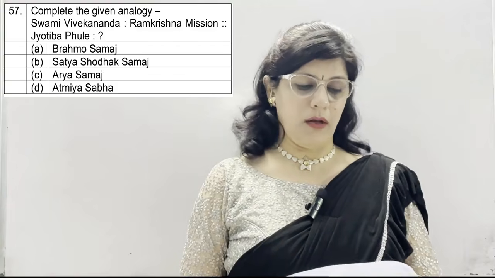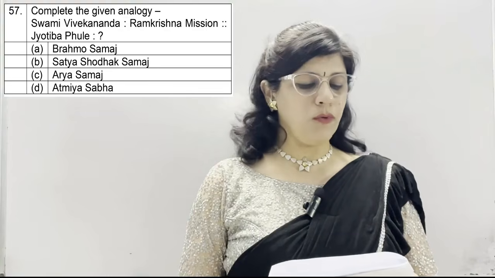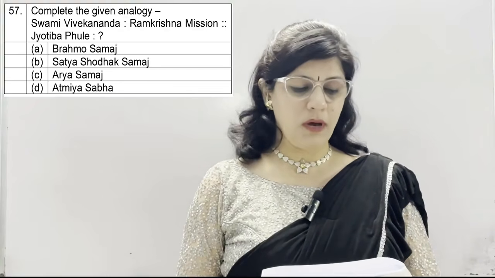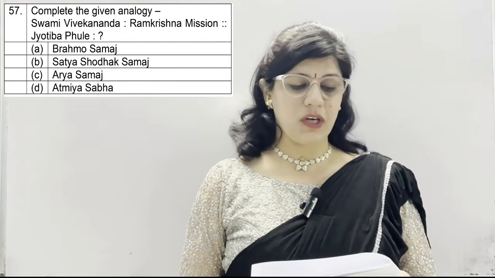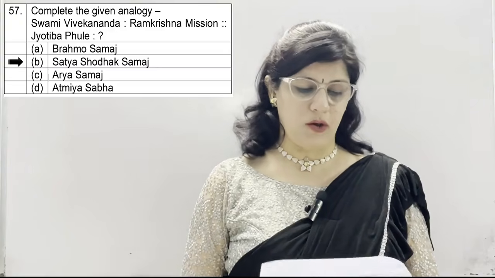Question number 57. Complete the given analogy. Swami Vivekananda to Ramakrishna Mission and Jyotiba Phule to, A is Brahma Samaj, B is Satya Shodhak Samaj, C is Arya Samaj and D is Atmiya Sabha. And the correct option is B, which is Satya Shodhak Samaj.